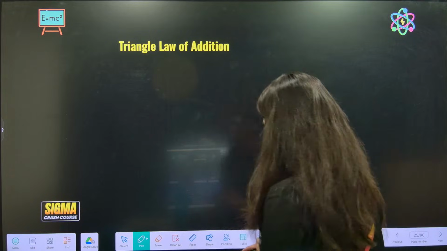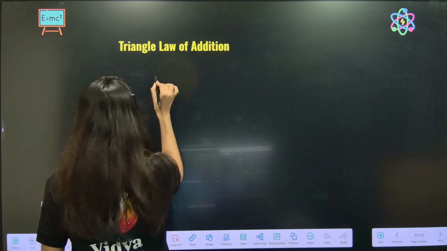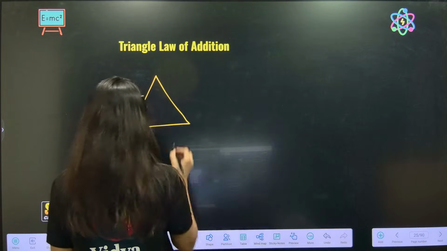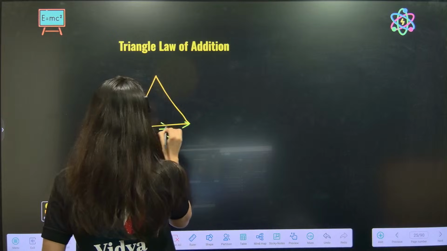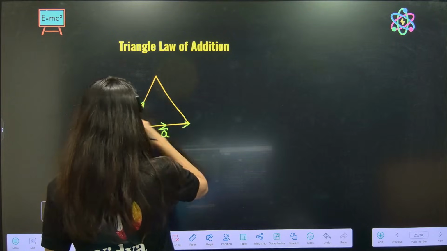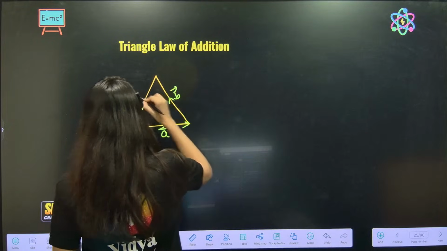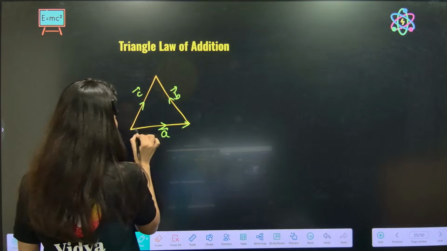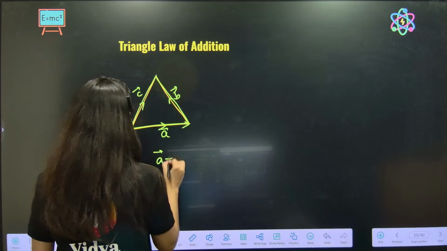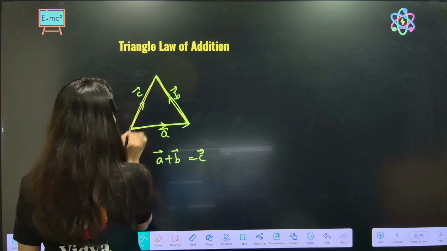Cool. Triangle law of addition. Triangle law of addition says, let me tell you, suppose a triangle is there. And this is your A vector, this is your B vector, and this is your C vector. So understand, A plus B is equal to C.